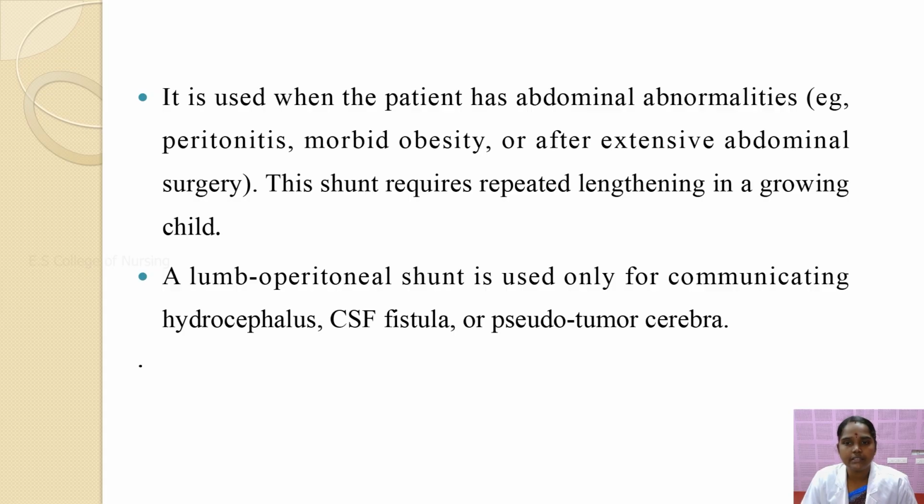It is used when the patient has abdominal abnormalities, that is peritonitis, morbid obesity, or after extensive abdominal surgery. The shunt requires repeated lengthening in a growing child. The lumboperitoneal shunt is used only for communicating hydrocephalus, CSF fistula and pseudotumor cerebri.